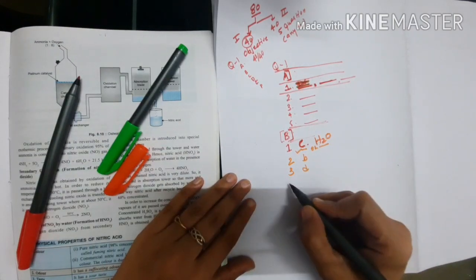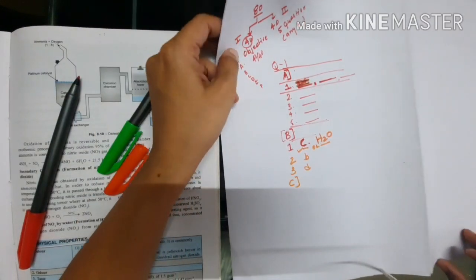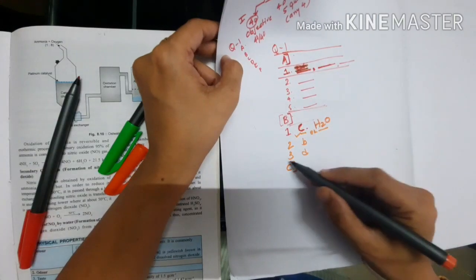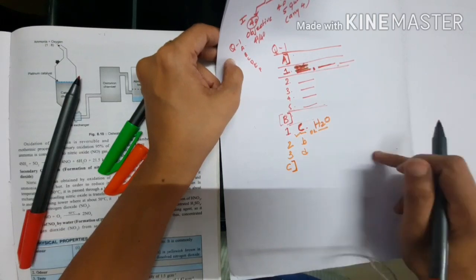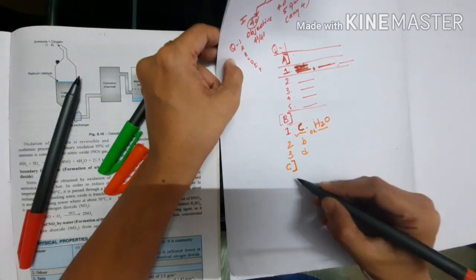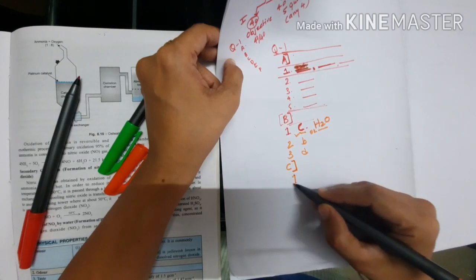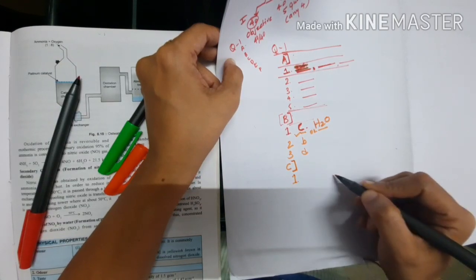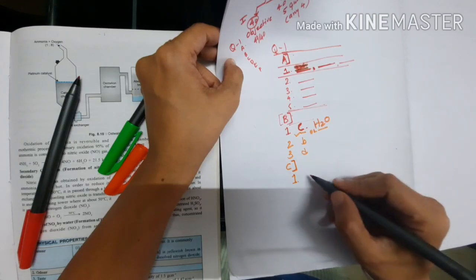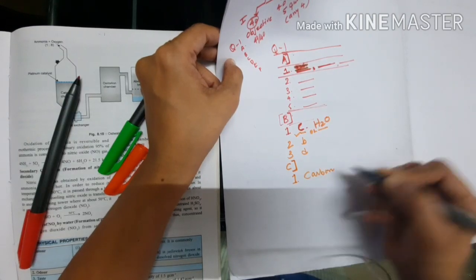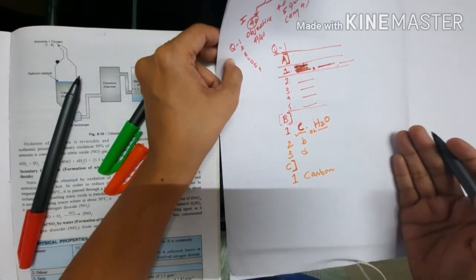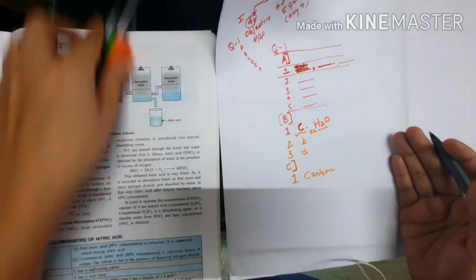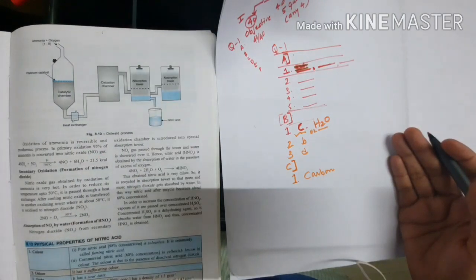Then suppose C, the next type of question, that is answer in one word. So just leave one line and then write C. Answer in one word, no need to put a statement, nothing else. Just write the correct number and write the name. Suppose the answer is carbon, so just write that. No need to write the full statement. I hope it is clear, students. You just need to write all this.